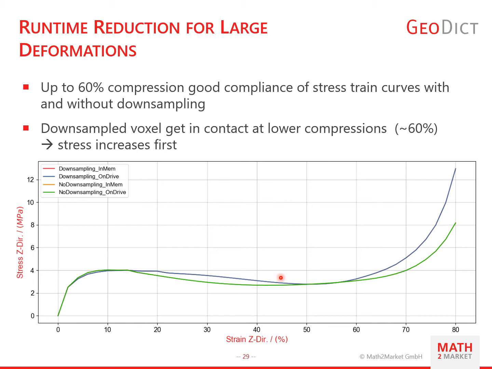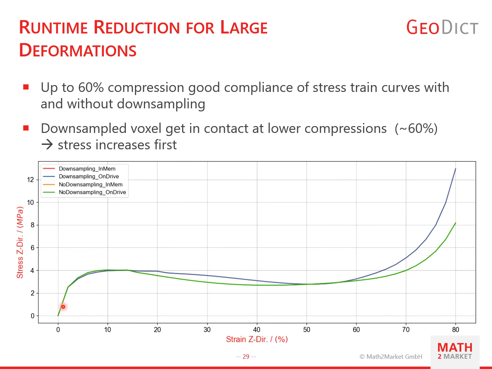You can also see that until 60%, the curves with and without downsampling match quite well. They are almost identical at the beginning. That means that both structures have the same stiffness. Also, the onset and early evolution of plastic deformation between 2 and 10% are identical.